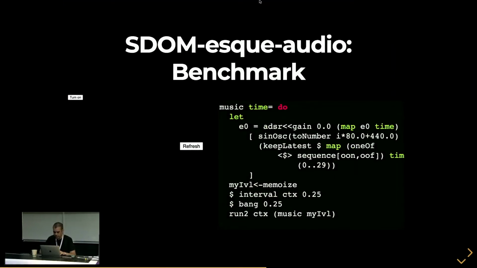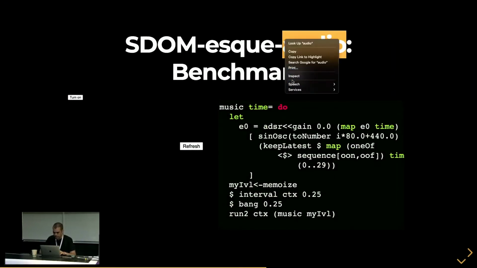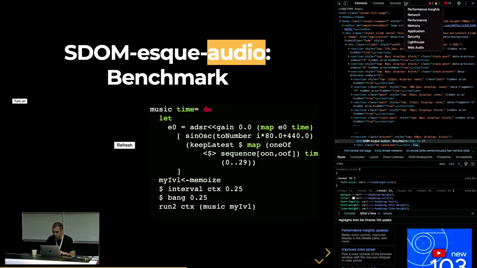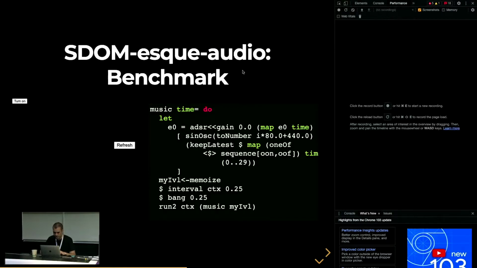So let's do a benchmark really quick. I'm going to open and inspect it. This is in the paper as well if you're interested. Of course, benchmarks are awful because they're designed by the person that creates them to make the other guy look bad. I'm guilty of that as well. But that being said, also benchmarks use awful sound. So I decided to one-up them and use a really awful sound. So I'm going to turn it on. It's quite